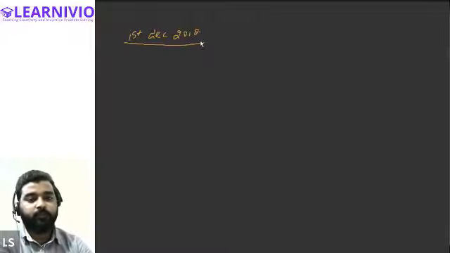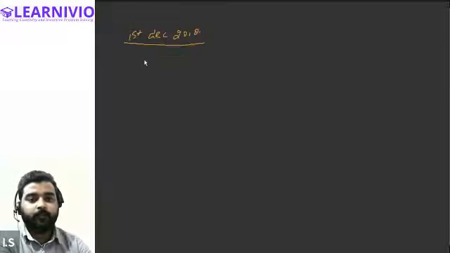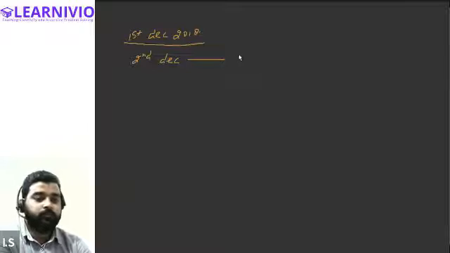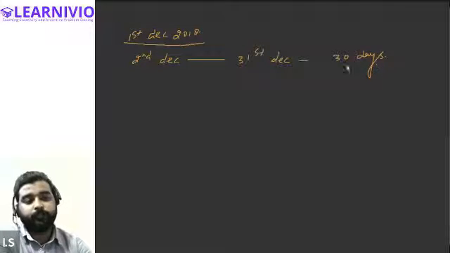Okay, let me calculate and I'll answer that. First of all, we will start counting from 2nd December, right? From 2nd December till 31st December, it will be how many days? It will be 30 days. Right? Total credit period is 60 days.